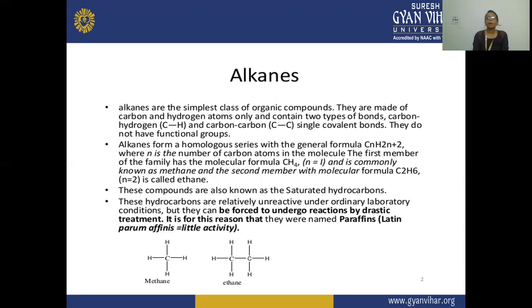The first member of this homologous series has the molecular formula CH4, commonly known as methane. The second member has the molecular formula C2H6: if we take n equals 2, then H equals 2 times 2 plus 2, which equals 6. The second member is commonly known as ethane.